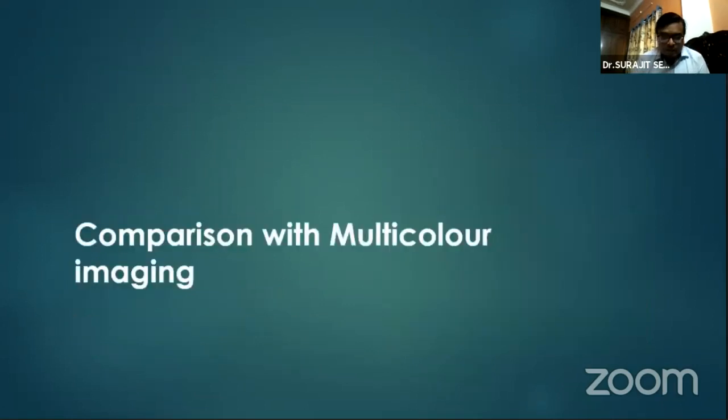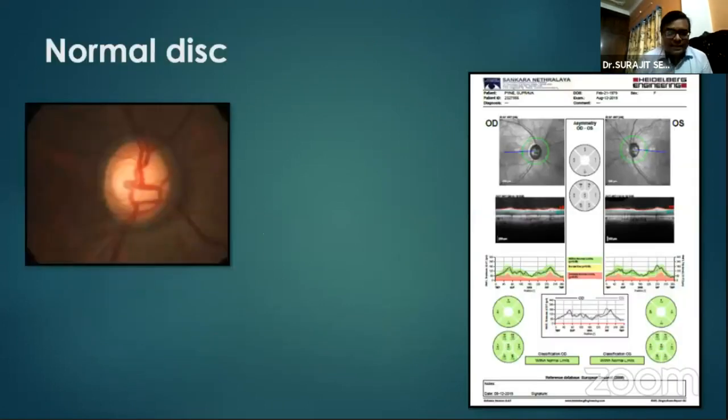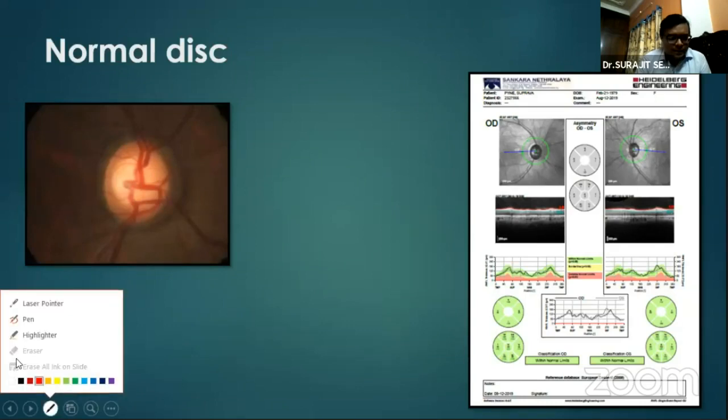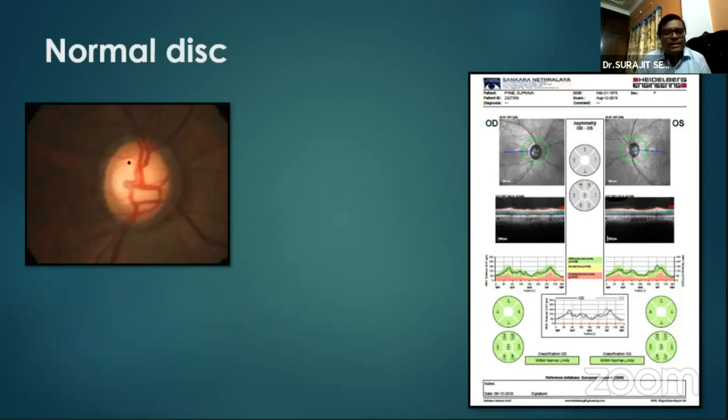Coming to the comparison part with multicolor imaging. First of all, this is a normal disc, as we can see from this color disc photograph also, and this is the OCT of the same patient. This is a disc photo of the right eye. Here we can see around 0.6 to 0.7 cup disc ratio. Peripapillary atrophy is there, almost 360 degrees. The neuroretinal rim overall looks quite healthy. No area of any thinning or any excavation is visible. The RNFL area is not very well visualized here.